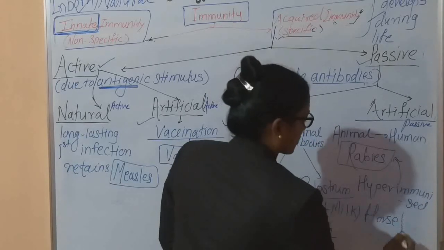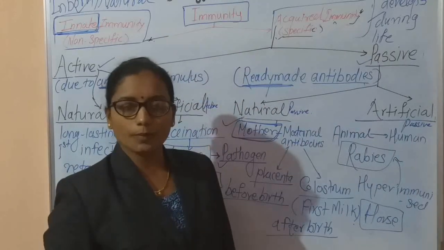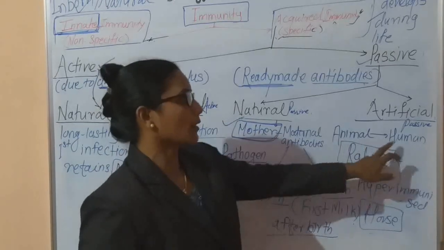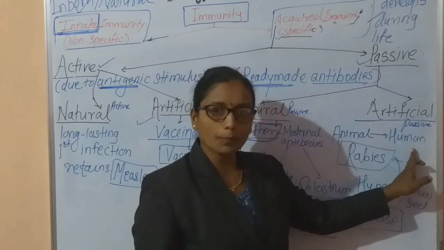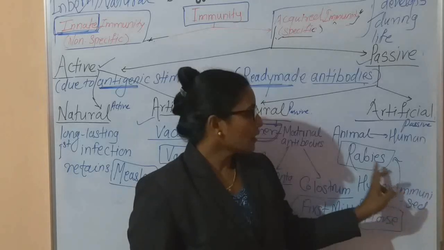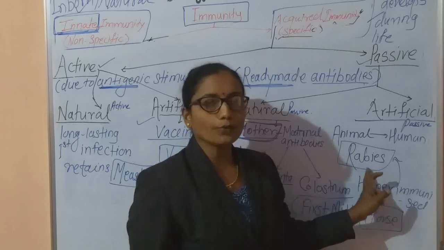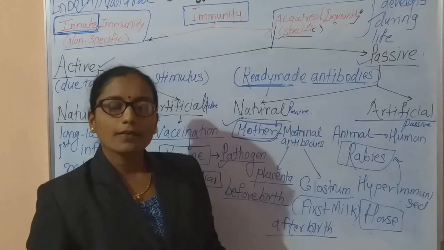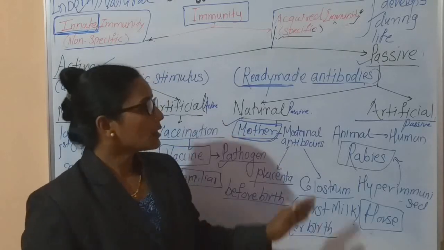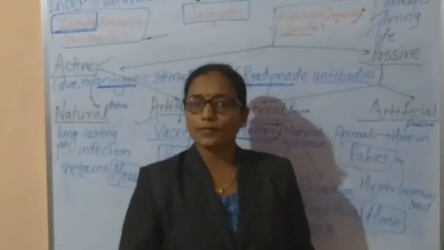See, horse. Inside the body of the horse, these antibodies are actually prepared, and these ready-made antibodies are injected in the body of a human being for vaccination. Now, this type of artificial immunity is developed due to the ready-made antibodies which are transferred from the other animal. Such type of immunity is called artificial passive immunity.